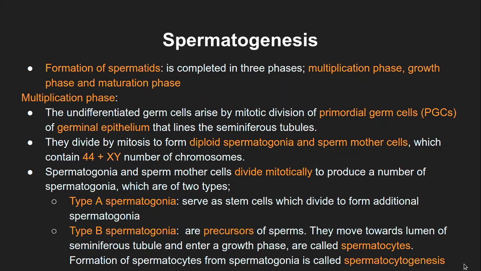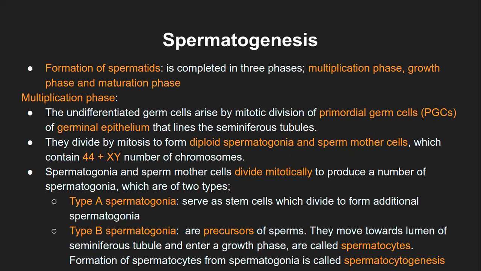If you are making a flow chart and put them together, this will make it more clear. So as and when we discuss it, try to make a flow chart, so it will be clearer and easier for you to understand the whole process. Again, type B spermatogonia will move towards the lumen and enter a growth phase.